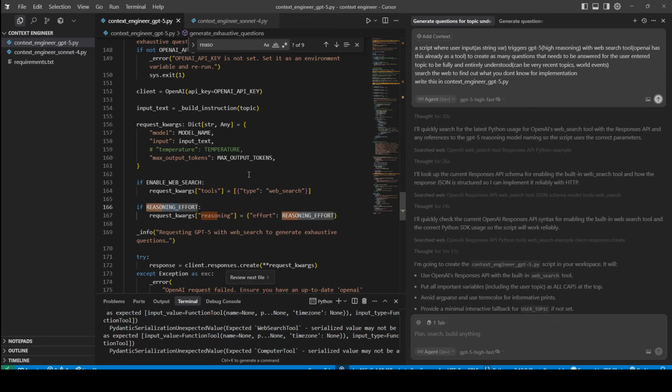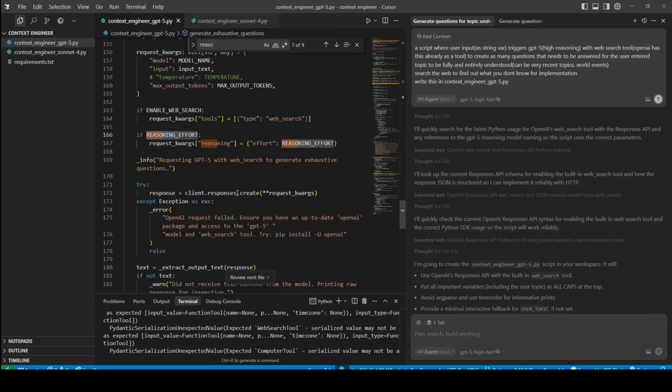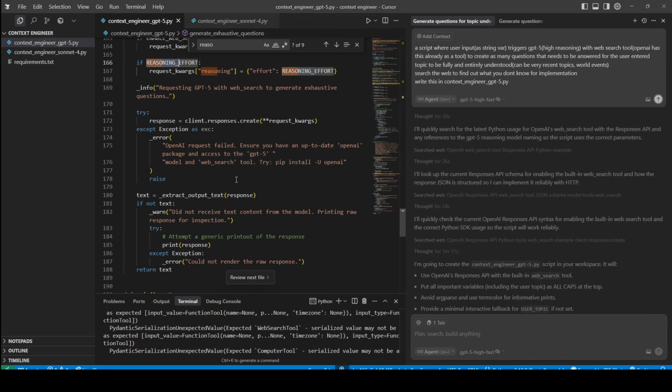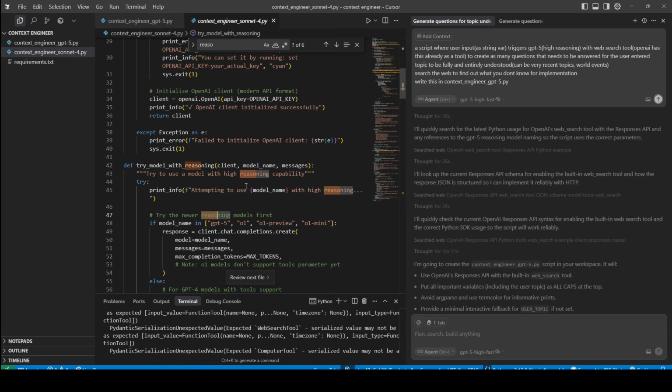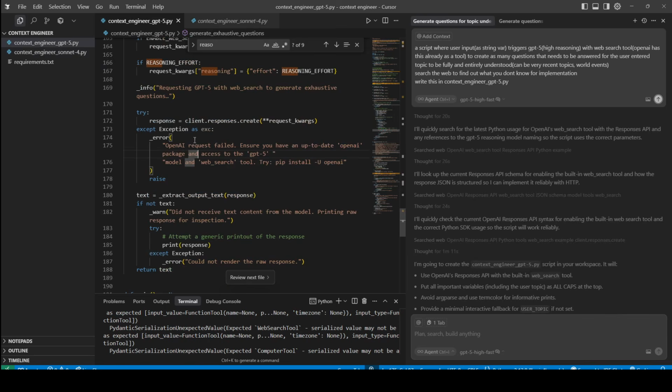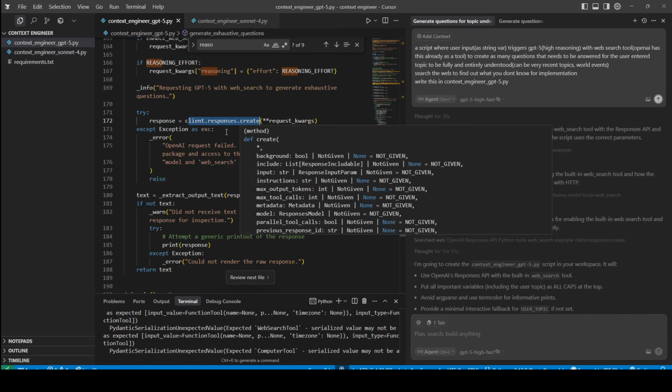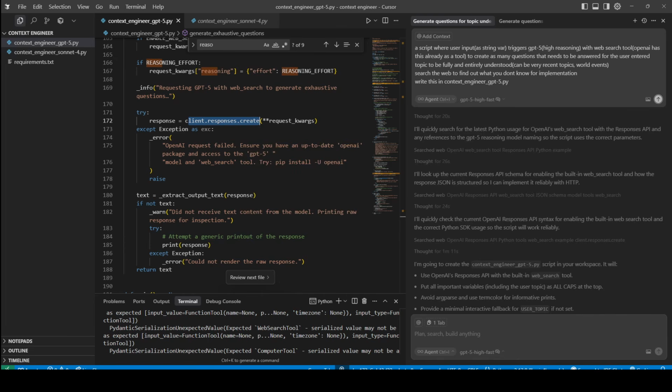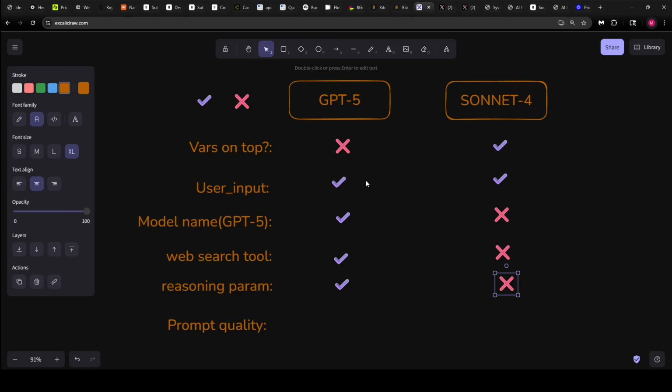Now, another thing to notice is that GPT-5 is using the latest responses API versus Sonnet is still using the old chat.completions. Now, I'm not going to say this is a win or lose for either one of them because we did not mention that here explicitly, but I guess it's a plus for GPT-5 that it used the latest responses API. But we're not going to worry about that so much.